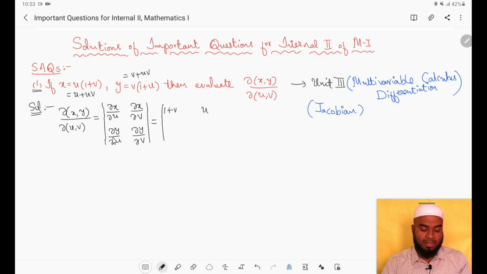Then next dou y by dou u, partial derivative of y with respect to u. Y is here, partial derivative of this with respect to u. Derivative of this will become 0, derivative of u will become 1, v will be remaining. So v. Then dou y by dou v, partial derivative of y with respect to v. See, this will become 1 plus u as it is, derivative of v will become 1. So what will remain here? 1 plus u.